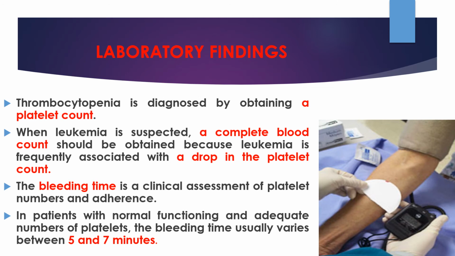The clinician performs the test by placing a blood pressure cuff on the patient's arm and applying a pressure of 40 mm mercury. Below the cuff, the forearm is penetrated with a 1 mm blood lancet. The small focus of hemorrhage is dabbed every 50 seconds with a piece of filter paper. When blood can no longer be identified on the paper, the bleeding time has been reached. In patients with normal functioning and adequate number of platelets, the bleeding time usually varies between 5 and 7 minutes.